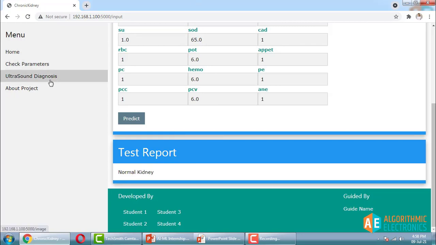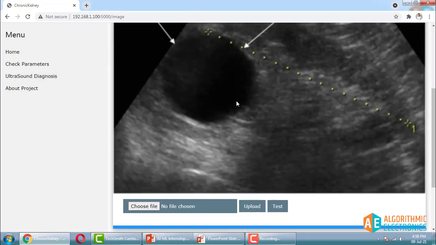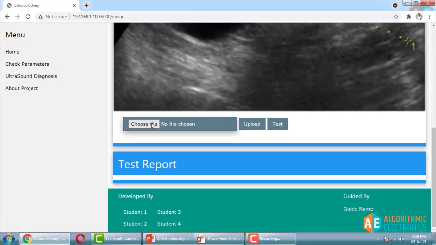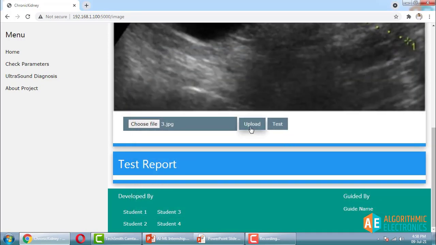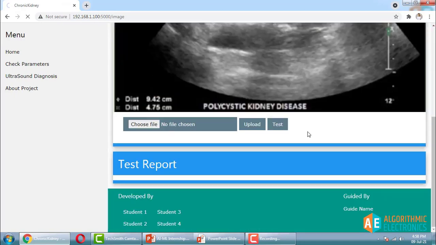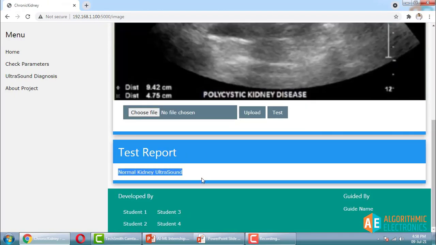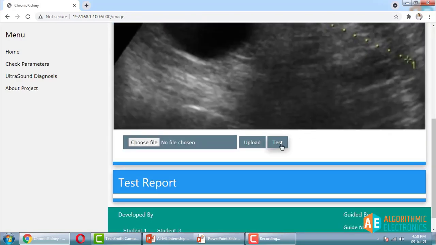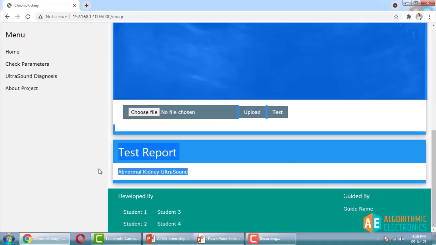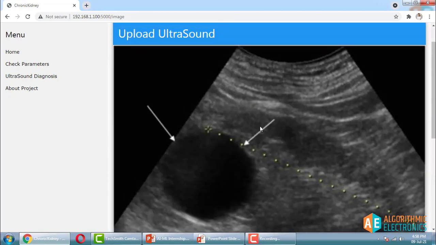Secondly, we'll also diagnose this using ultrasound. I can upload some kidney ultrasound images. Let's say I upload this one, and let's test this one. This is a normal kidney ultrasound. Let's check another ultrasound. This is another ultrasound image, and let's test for it. This time it is showing abnormal kidney ultrasound. This is also done using the CNN, and the previous parameter testing was done using the supervised machine learning algorithm.